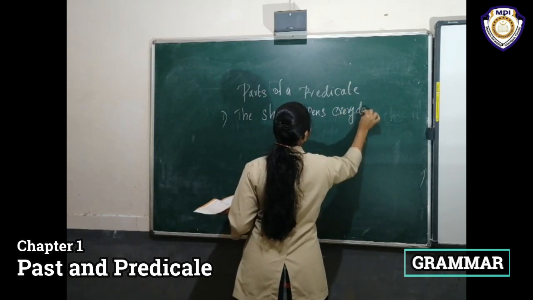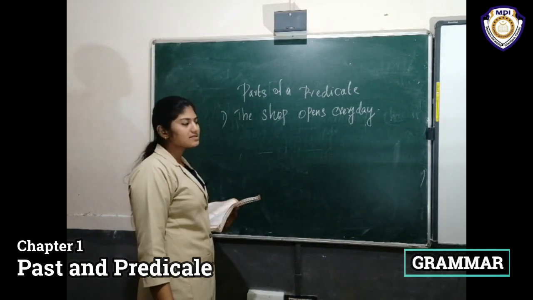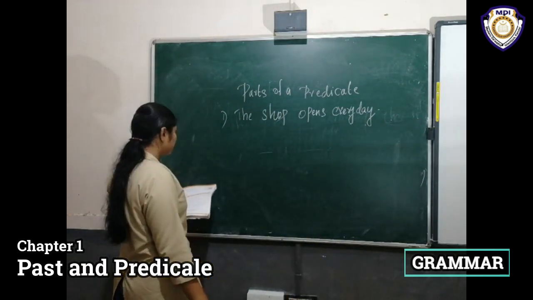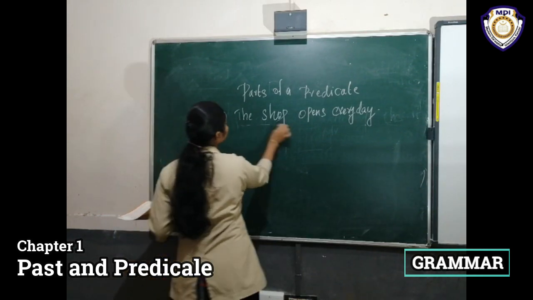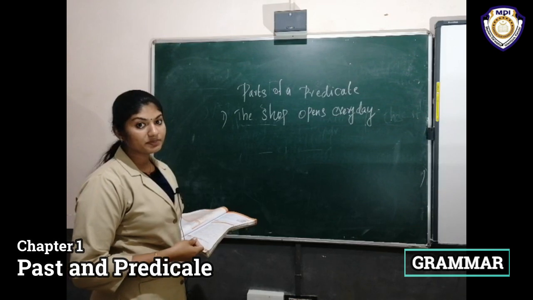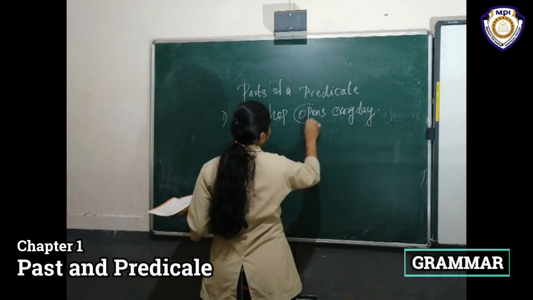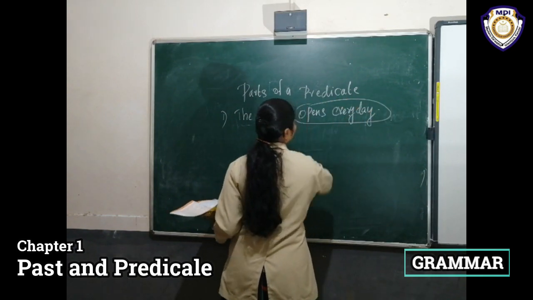The shop opens every day. What's the subject here? The shop is the subject. Then here we are told to find out the predicate. Circle the predicate. Here the predicate is opens every day.